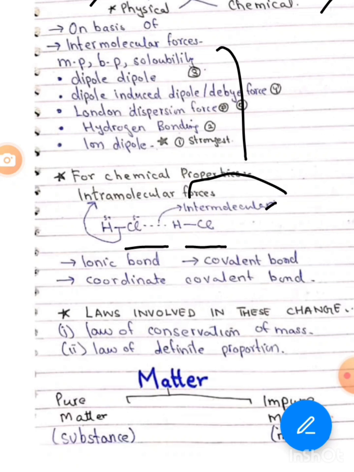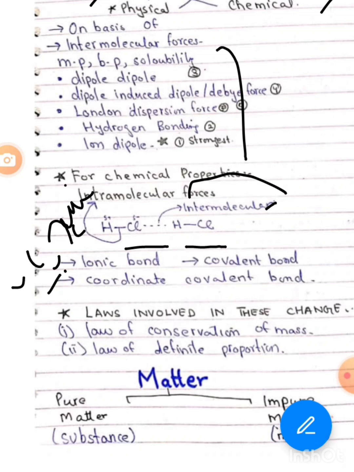These are the bonds. First of all, we discuss the ionic bond, in which electrons are lost or gained. The losing or gaining of electrons is called the ionic bond. Losing or gaining of the electron is called ionic bond, as well as the covalent bond.